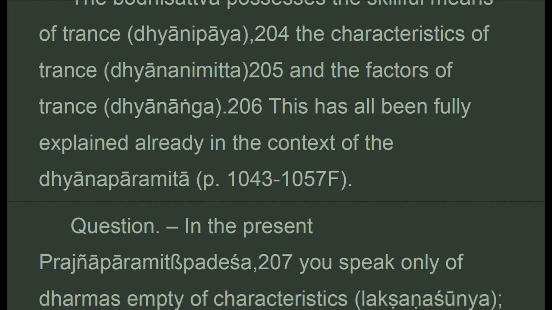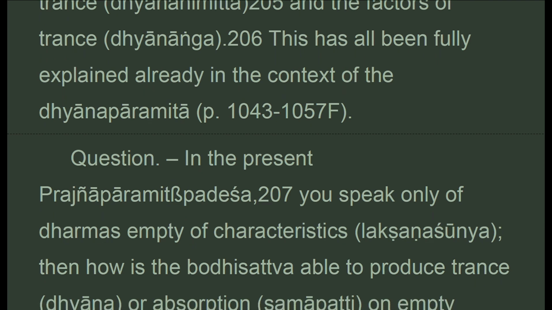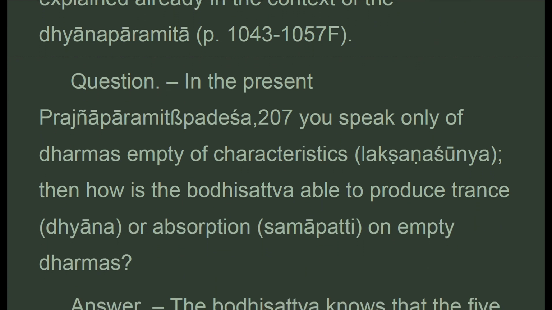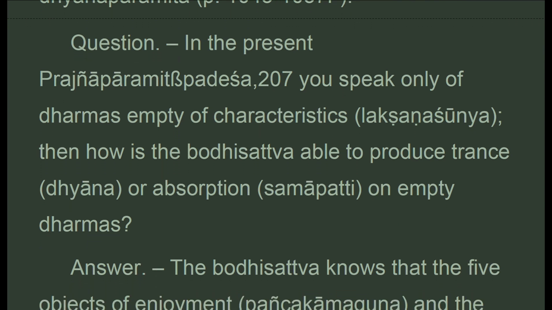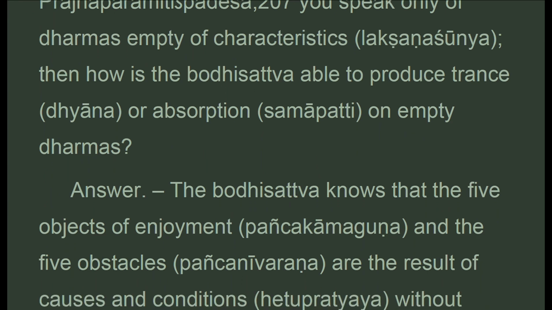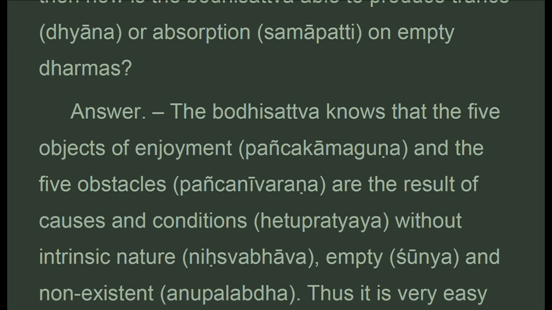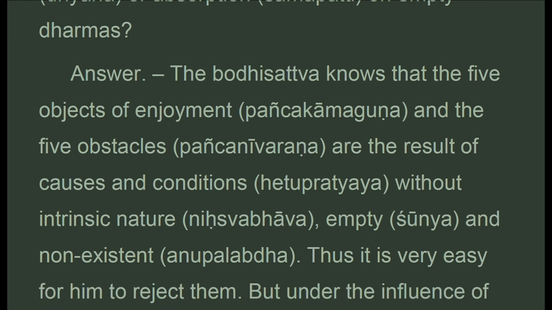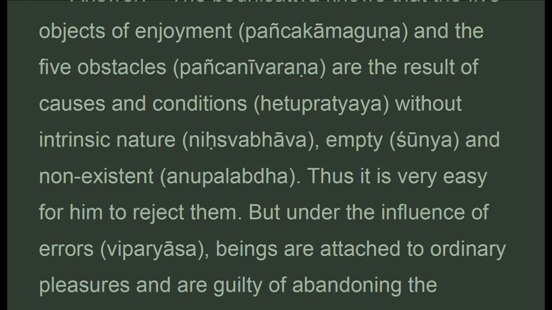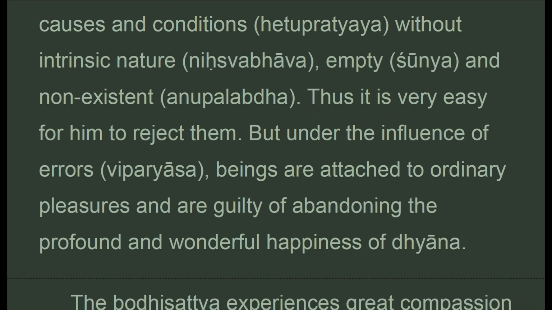This has all been fully explained already in the context of the dhyana paramita. Question. In the present Prajnaparamita you speak only of dharmas empty of characteristics. Then how is the bodhisattva able to produce trance or absorption on empty dharmas? Answer. The bodhisattva knows that the 5 objects of enjoyment and the 5 obstacles are the result of causes and conditions without intrinsic nature, empty and non-existent. Thus it is very easy for him to reject them.